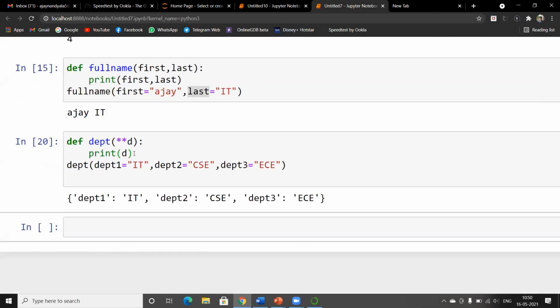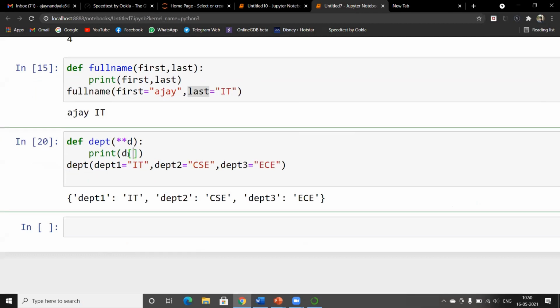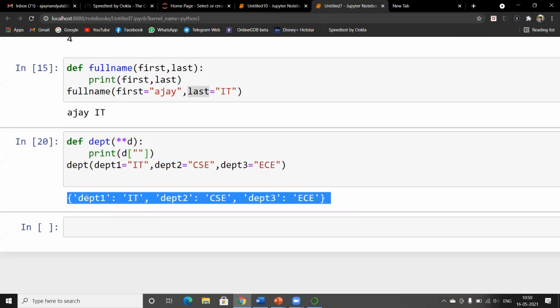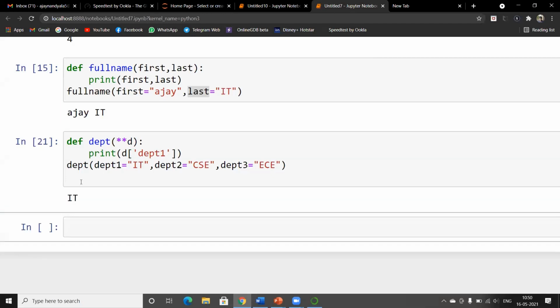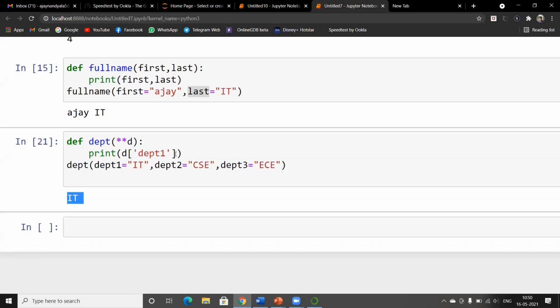See, if you want to access a particular variable, we use a dictionary, right? And I have mentioned as the dictionary argument should be the key mentioned here. So I say, so I take single quotes. Now it prints the value as IT. See? So if you want to take multiple key value pairs as arguments, we just try to store them as a dictionary and then access the values of the dictionary.